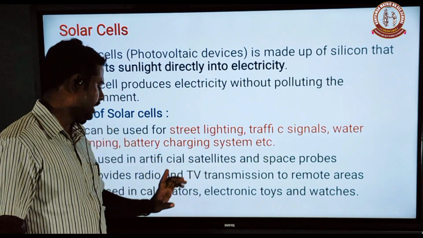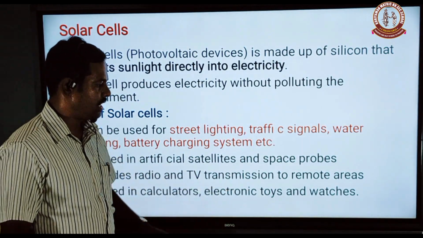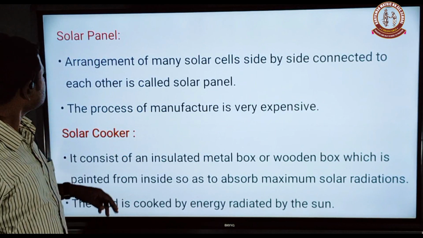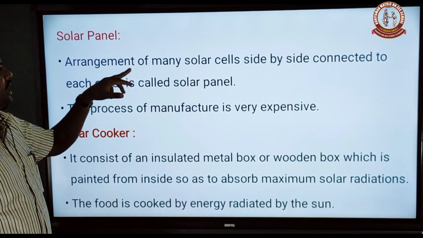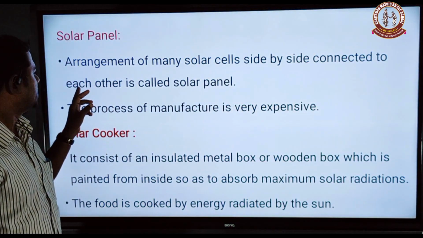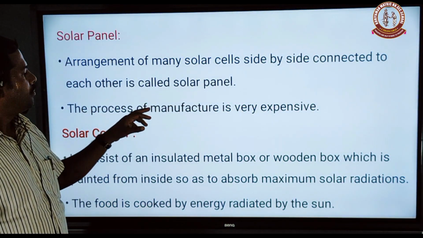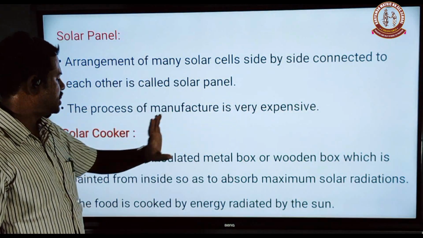Connection to remote areas. It is used in calculators, electronic toys and watches. Solar panel: the arrangement of many solar cells side by side, connected to each other, is called a solar panel. The process of manufacture is very expensive.